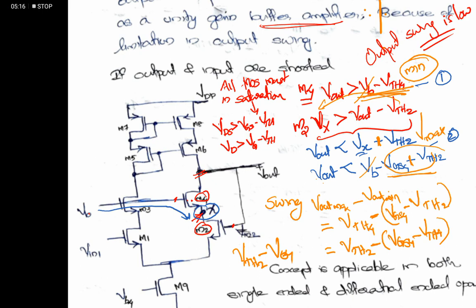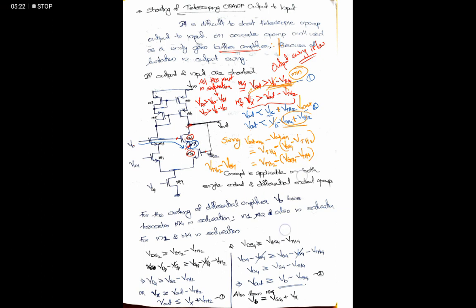So this is the maximum swing that we can provide, and it is always less than a threshold voltage itself. That means the output swing is very low. We cannot use that as a buffer amplifier.